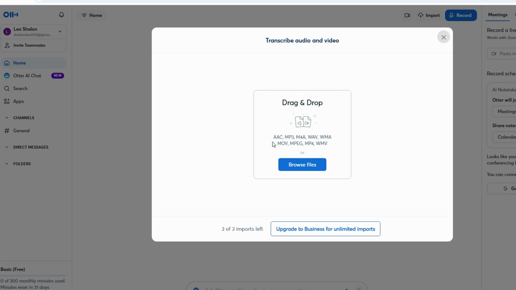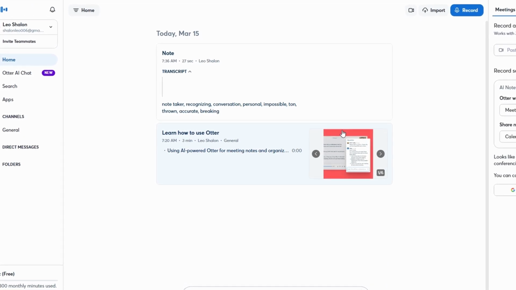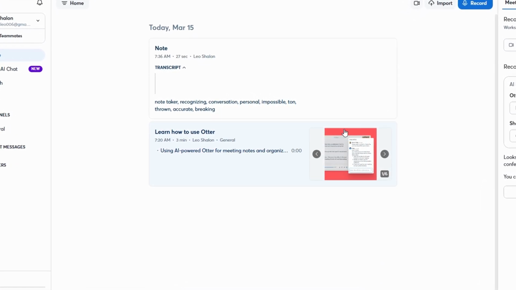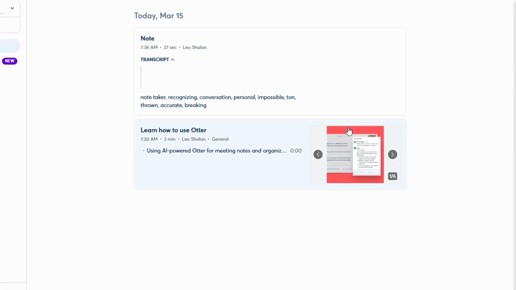Once the meeting's been transcribed, it's time to dive into the content. Otter does more than just give you a word-for-word transcription. It also automatically creates a summary of the meeting. This summary helps you quickly figure out what was covered, what decisions were made, and what needs follow-up. So instead of sifting through pages and pages of text, you get a concise summary that lets you get the high-level details immediately. If I have a bunch of meetings lined up and I need to catch up quickly on one of them, I don't have to read through everything. I can just check the summary and move on.